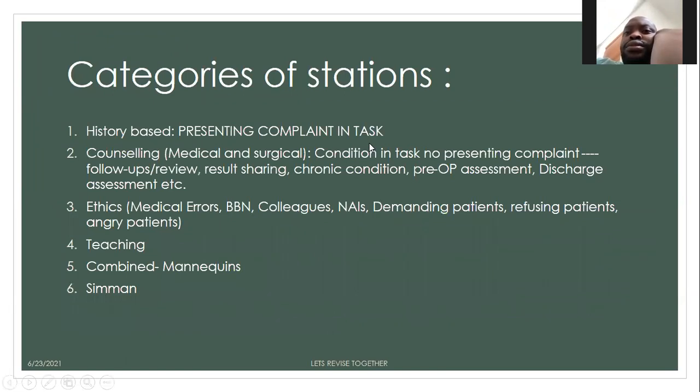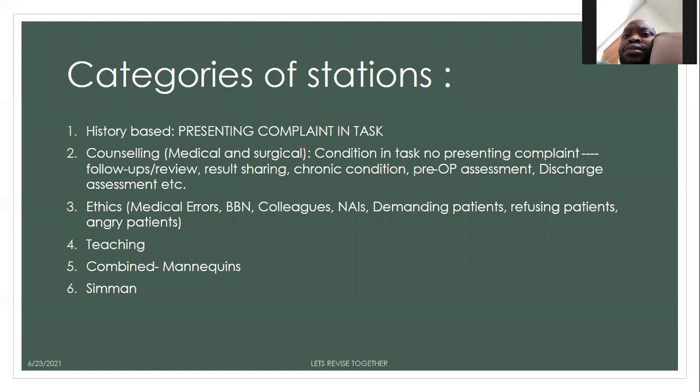When we categorize these stations, like I have already mentioned, there are some history based stations, and there is a counseling station, ethics station, teaching station, combined mannequin station, and simman station. So I have a question here. Can anybody tell me what is the difference between history taking and counseling station, and how will you know that it is not a history taking station while you are outside the cubicle? I need a quick answer, anyone please.